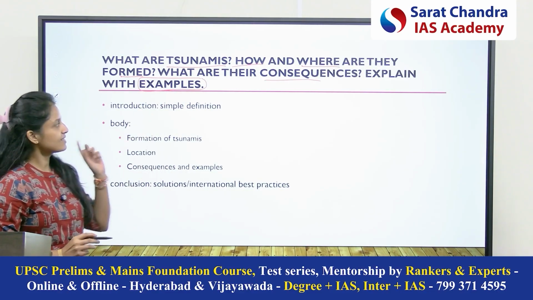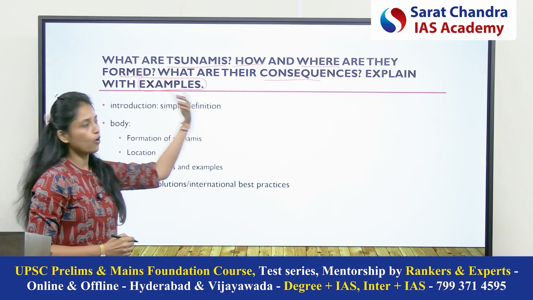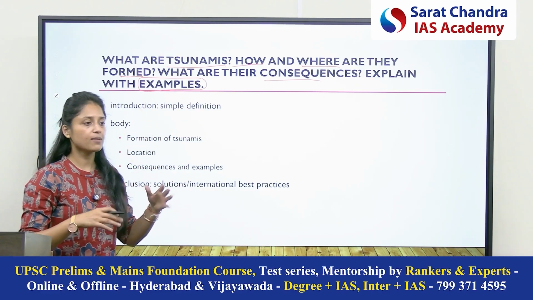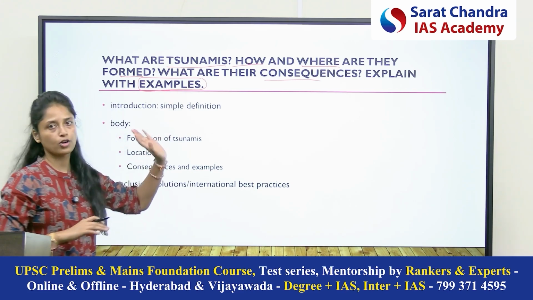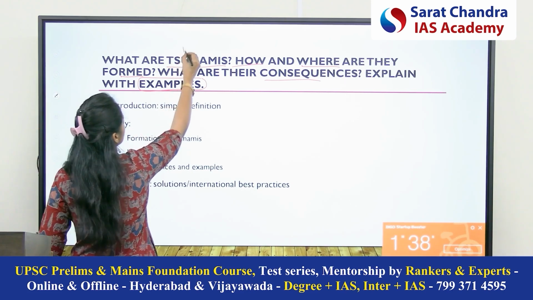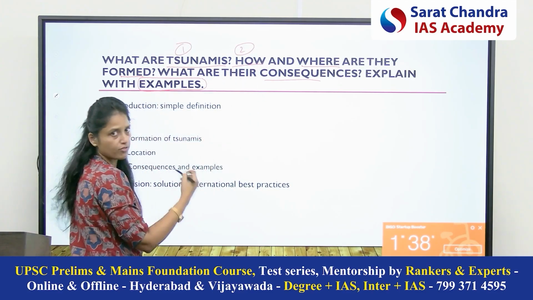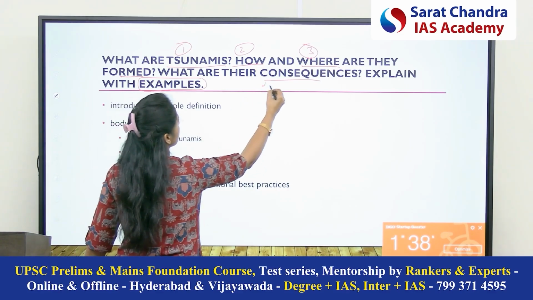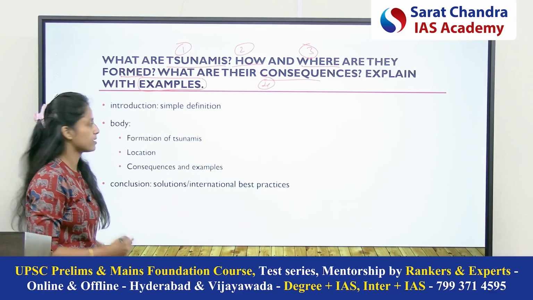So I think this is the simplest form of question which UPSC can give, because it has provided all the dimensions which you need to mention in the answer. Because in many questions you have to create your own dimensions. Here you have got all the dimensions. So first, you have to write what are tsunamis. Second is how they are formed. Third is where they are formed. Fourth is what are their consequences. You have to substantiate with examples, right?